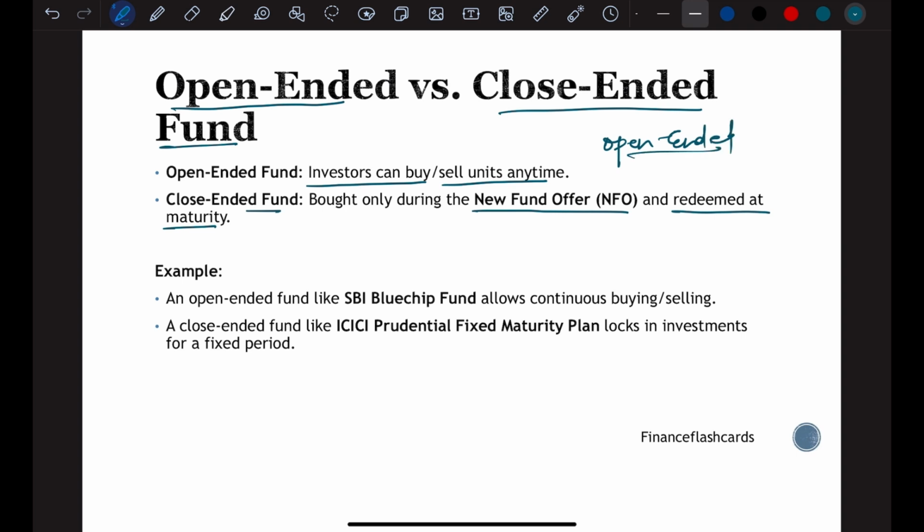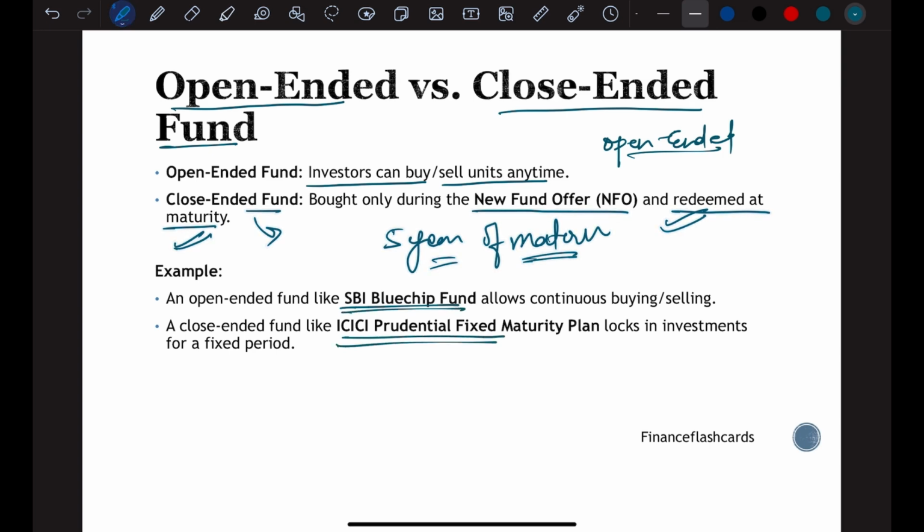but if you come across mutual funds that are close ended, you know that you cannot buy them after the offering, so you have to buy them when they are offered for the first time. And the more important point is you can only redeem them at their maturity. So if a scheme has 5 years of maturity, you can only sell those mutual funds after 5 years. For example, it could be any mutual fund. These are only examples, these are not investment advice. So look at those schemes very carefully, what they actually tell you.